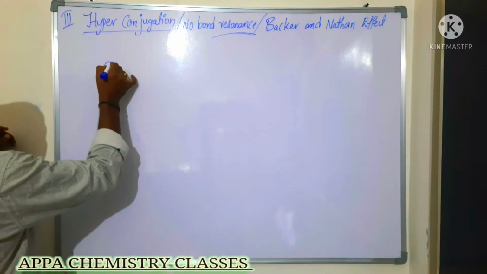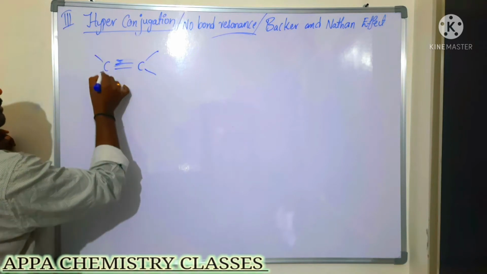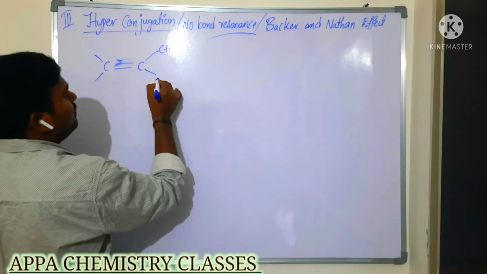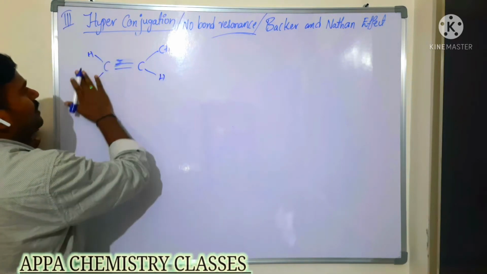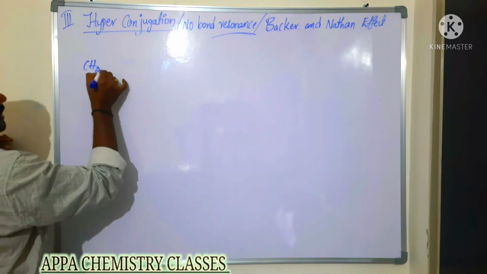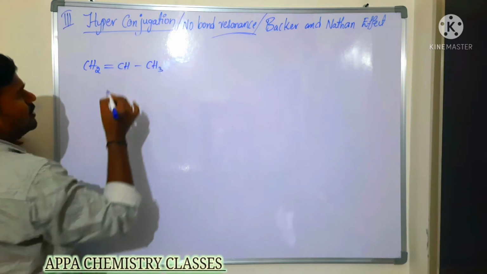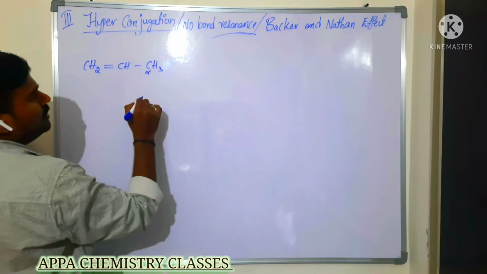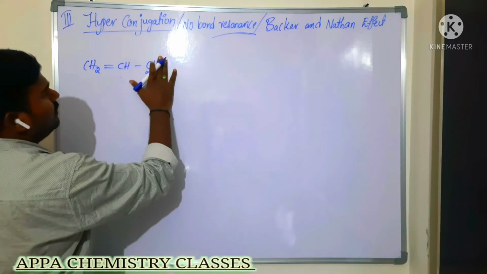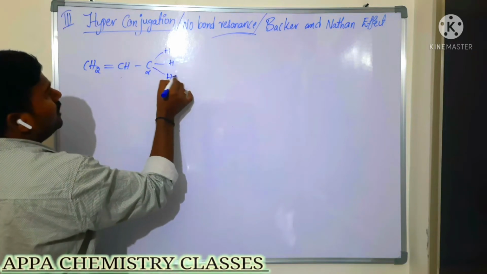In case of alkenes, you can take a double bond, here CH3 is there, for example. In this case what happens? Here hydrogen is there. Just simply, I am taking propene, CH2 double bond CH3. So this carbon is called what? Alpha carbon. This alpha carbon, what happens? This alpha carbon containing hydrogens are involved in the resonance.